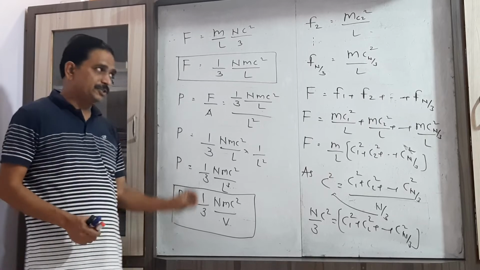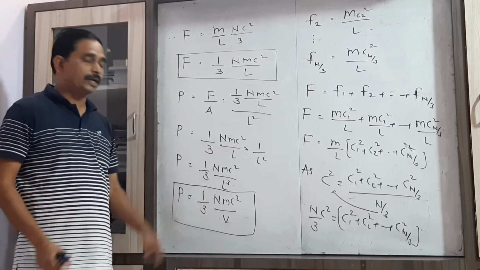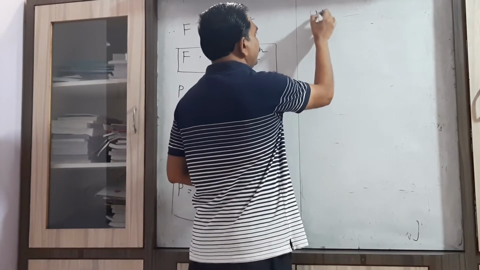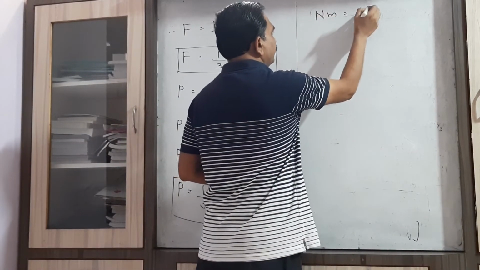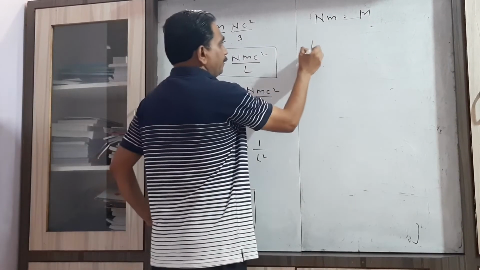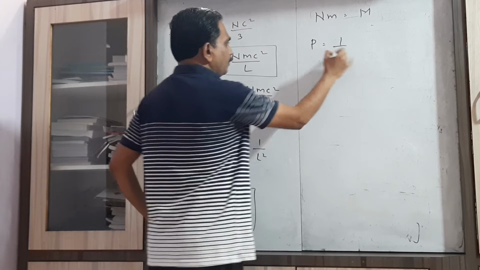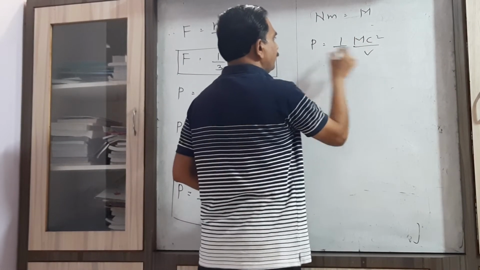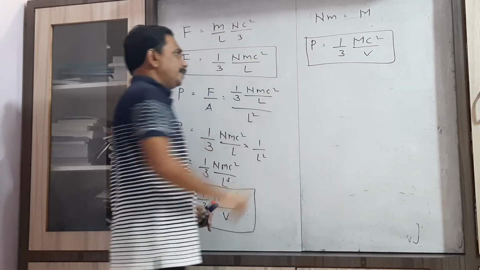The same expression can be put into another form. Here, if we put n into m equal to capital M, the total mass of the gas, the same thing can be written as P equal to 1 by 3 capital M C square by V. This is the second form.